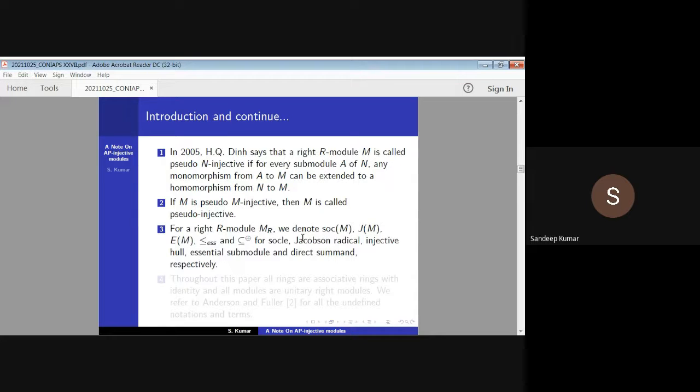For a right R-module M, we denote Soc(M), J(M), E(M) for the socle, Jacobson radical, and injective hull, and so on, respectively. Throughout this paper, all rings are associative rings with identity, and all modules are unital right R-modules. We refer to Anderson and Fuller for all undefined notions and terms.